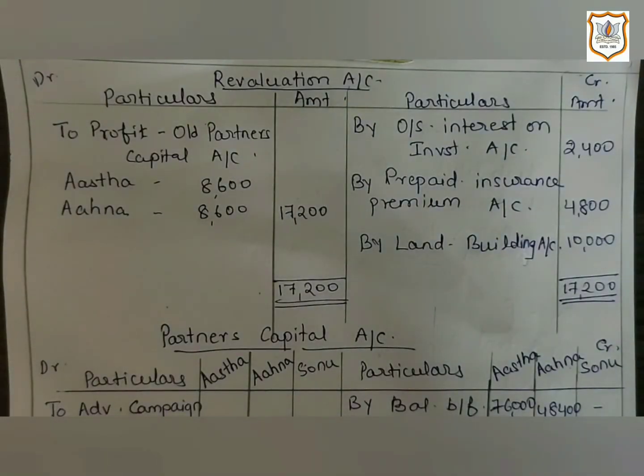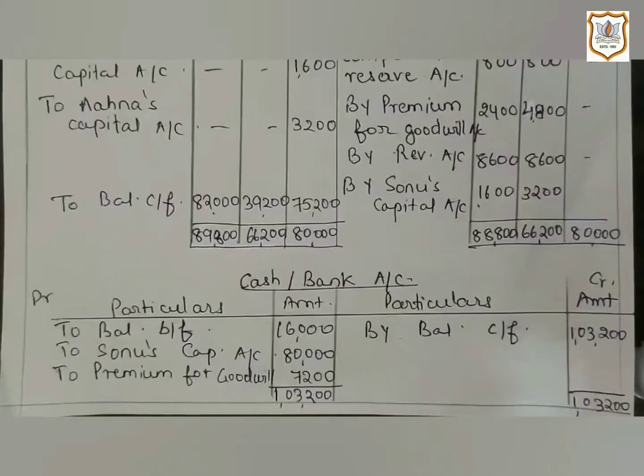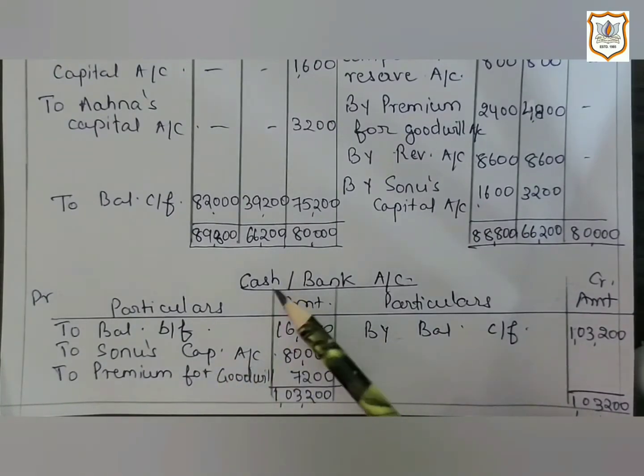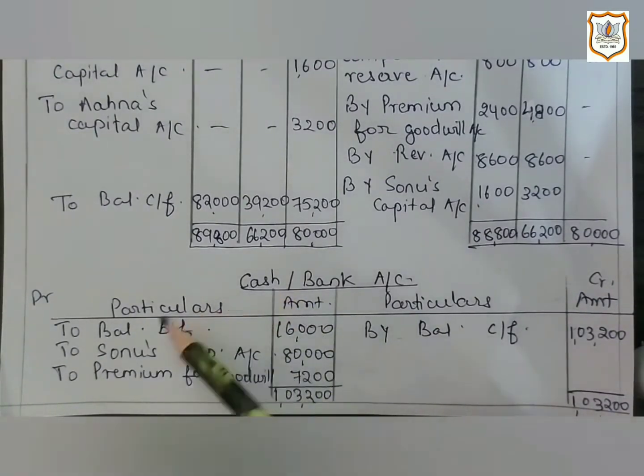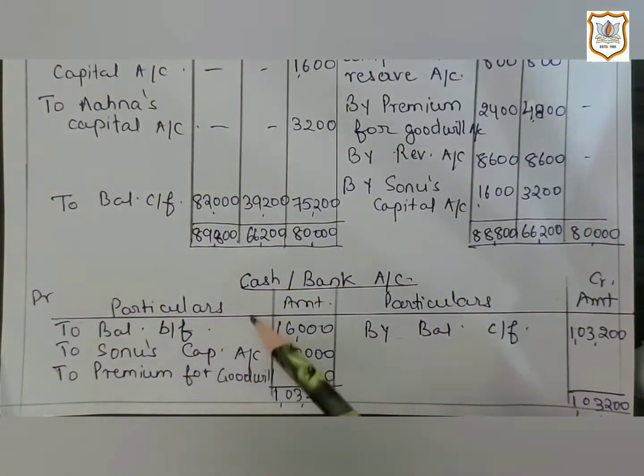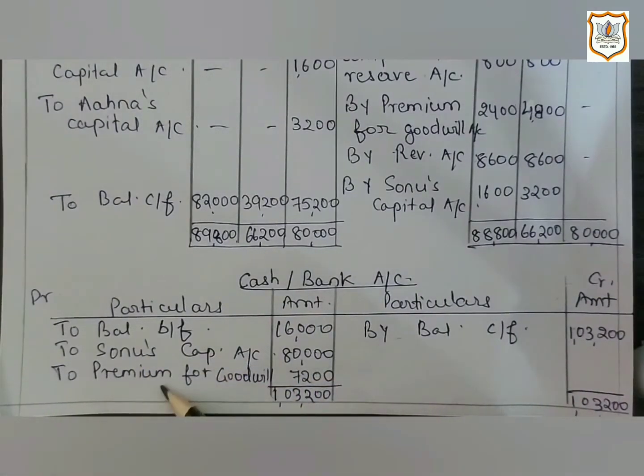Here it is given in the question: Sonu will bring rupees 80,000 as her capital and rupees 7,200 as her share of goodwill in cash. Now as she is bringing her share of goodwill, that is premium for goodwill, and her capital in cash, our firm's cash will increase. That's why it will be debited to cash account. So cash account will be debited to Sonu's capital account 80,000, to premium for goodwill account 7,200.